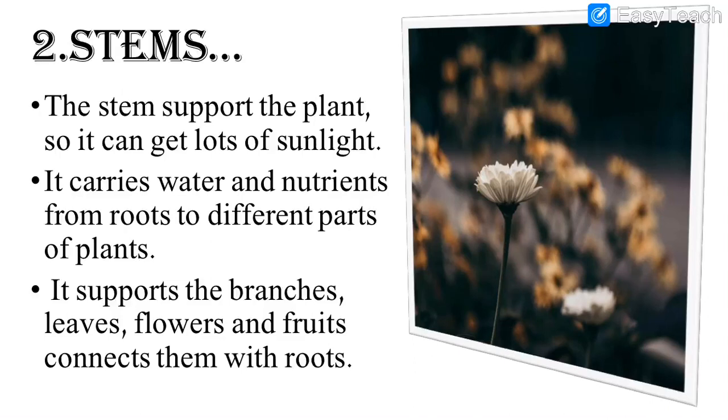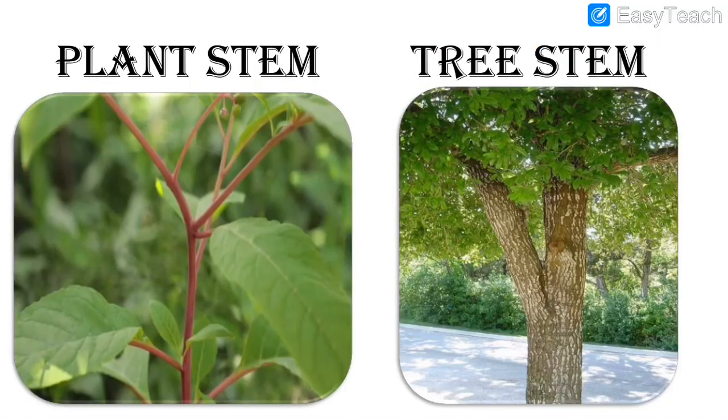As you can see, this stem is called the connector. It is the connector between the flowers, fruits, and the roots. So these two things are connected. Like how we use a bridge. A bridge is used for connecting two sides of the road. With the help of the bridge, we can move across, means from one side to the other. Same way, water and other nutrients will move from this side to this side, from one side to the other side, with the help of this stem. Otherwise, the plants will not be able to survive.